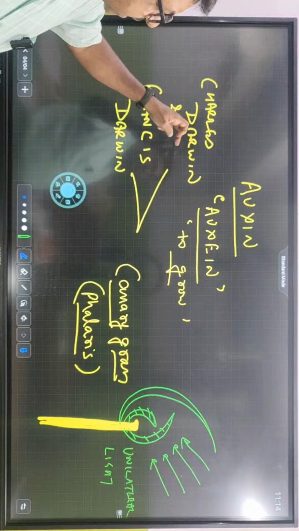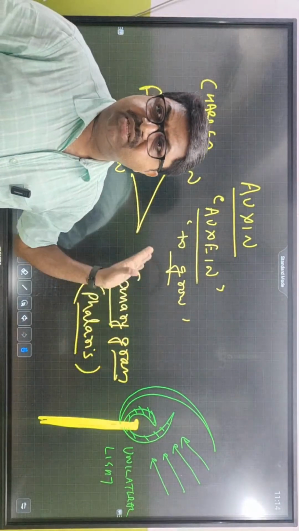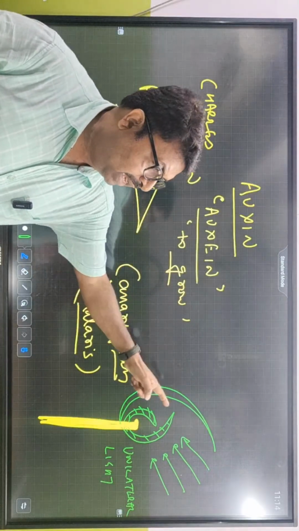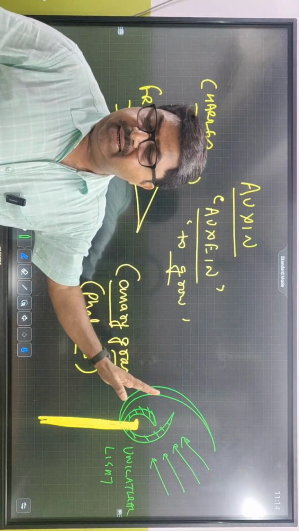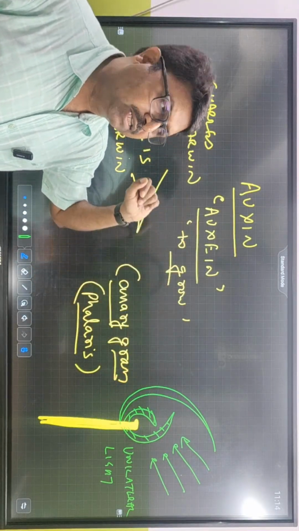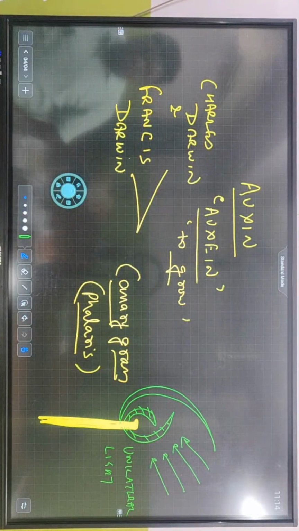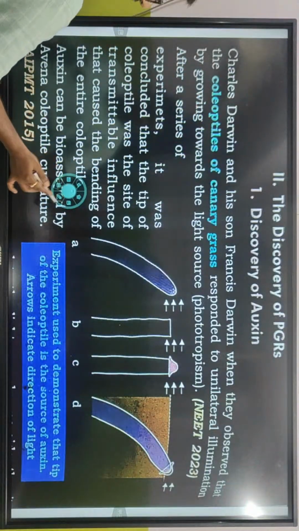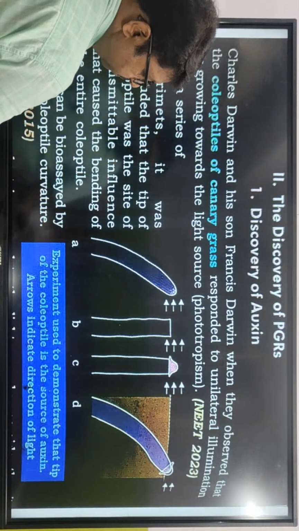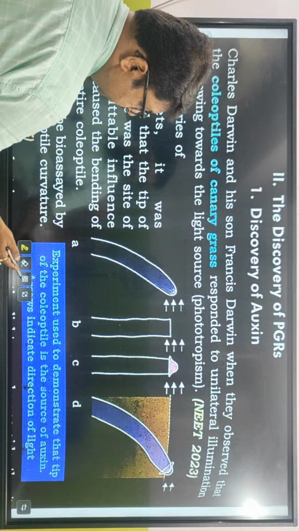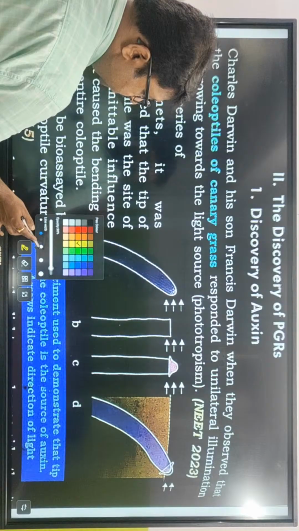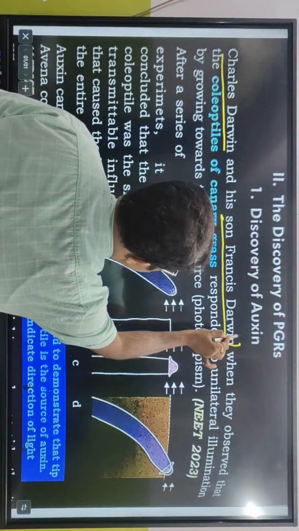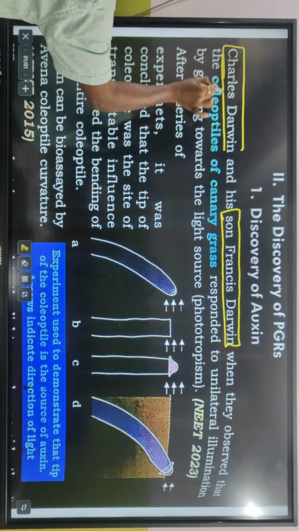There is something inside the plant which is transmittable, diffusible. প্ল্যান্টের মধ্যে এমন কিছু আছে যেটা লাইটের জন্য ডিফিউজ করছে। This term was given by Charles Darwin, but it was proved by F.W. Wendt. একটু দেখে নেন। Charles Darwin and his son Francis Darwin. খেয়াল রাখিস টার্মটা, Charles Darwin's ছেলের নাম Francis Darwin.